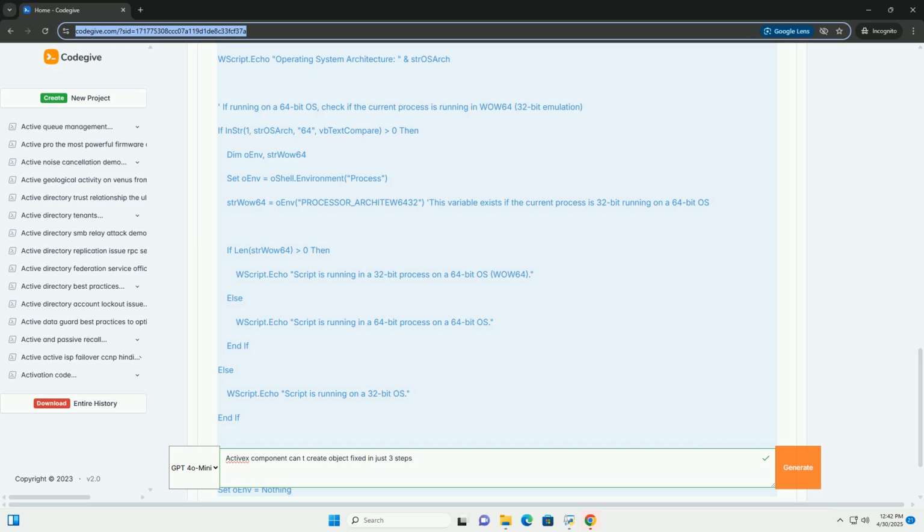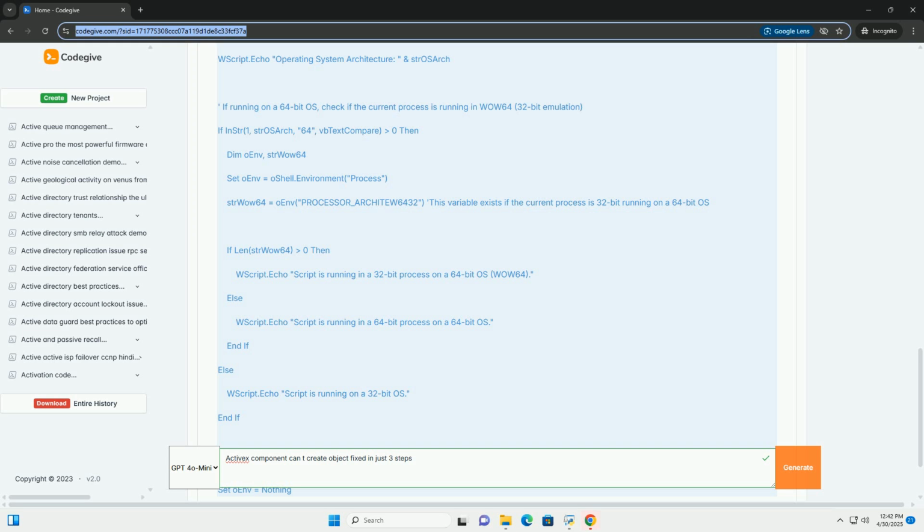If Err.Number <> 0 then, this checks if an error occurred during object creation. WScript.Echo displays messages to the user, in this case in a message box. Set obj = Nothing releases the object from memory. Always a good practice. On Error GoTo 0 re-enables default error handling.